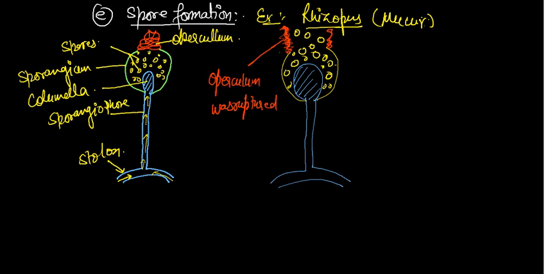Now come to the next one, F1, that is fragmentation. As the name tells you, fragment means divided into many parts.